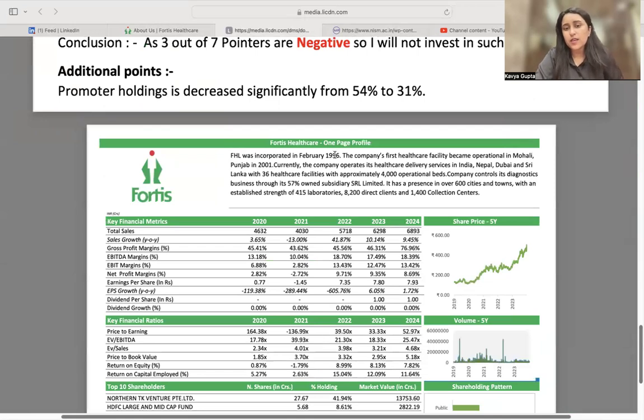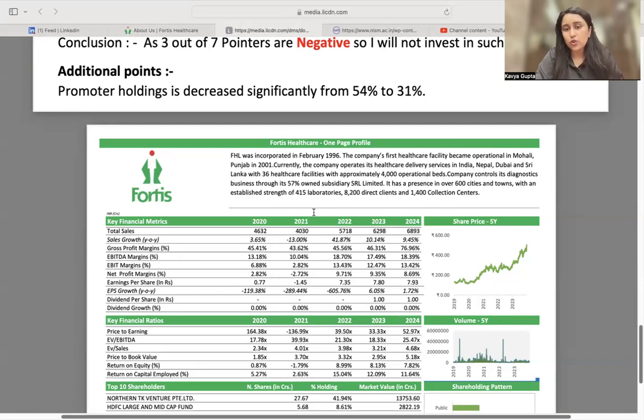Fortis Healthcare was incorporated in February 1996. The company's first healthcare facility became operational in Mohali, Punjab in 2001. Currently, it operates its services in India, headquartered in Gurgaon, Nepal, Dubai, and Sri Lanka with 36 healthcare facilities with approximately 4,000 plus operational beds. The company controls its diagnostic business through its 57% owned subsidiary SRL Limited. It has a presence in over 600 cities and towns with an estimated strength of 415 labs, 5,200 direct clients, and 1,400 collection centers.